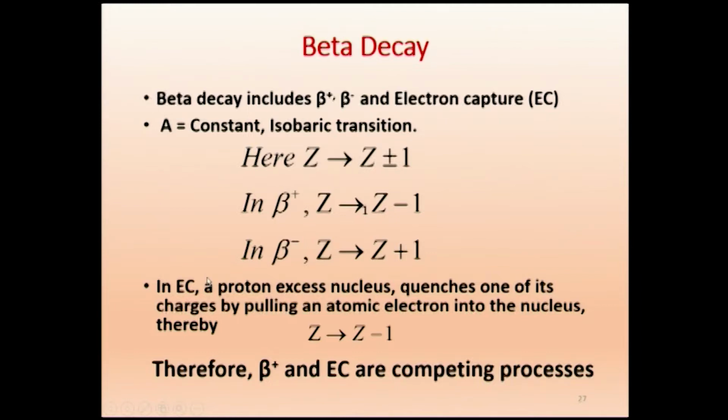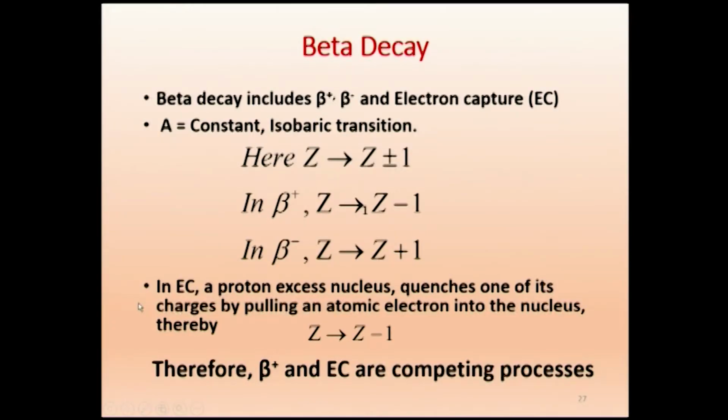Electron capture: when there is proton excess, we already stated beta plus takes place, but sometimes beta plus will not be allowed to come out. There is a selection rule, it will not be allowed. We will go into detail on why beta plus is not allowed. So, the nucleus has excess charge and wants to give out one charge, but beta plus is not allowed.